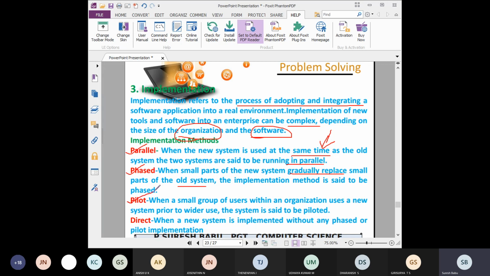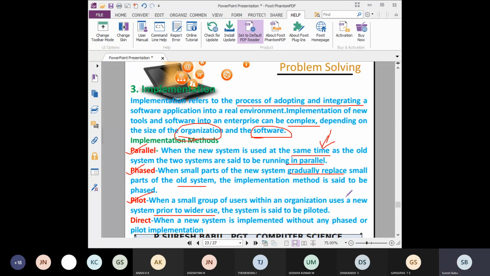Then pilot implementation: when a small group of users within an organization uses a new system prior to wider use. This is called a pilot implementation. That particular software is used first by the small group of users. Then direct implementation: when a new system is implemented without any phased or pilot implementation. They directly implement the new system.